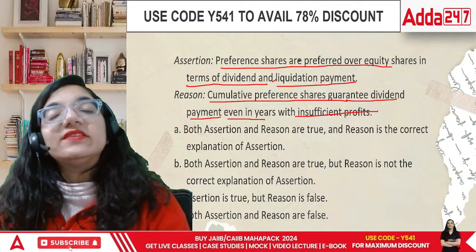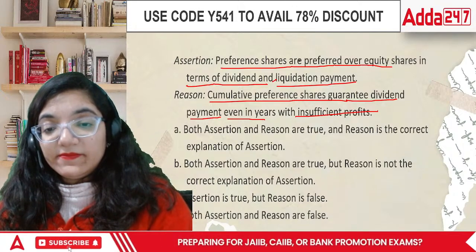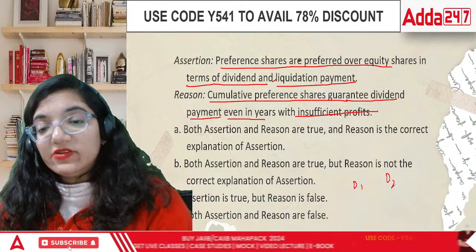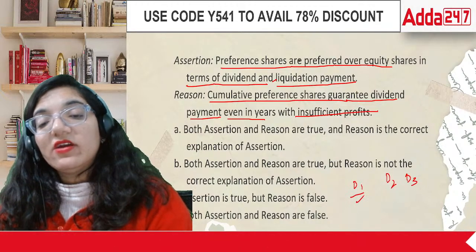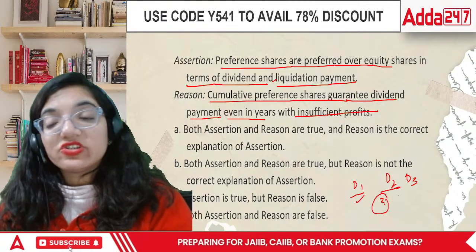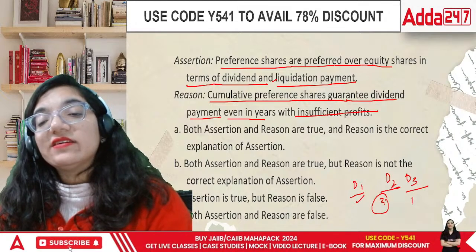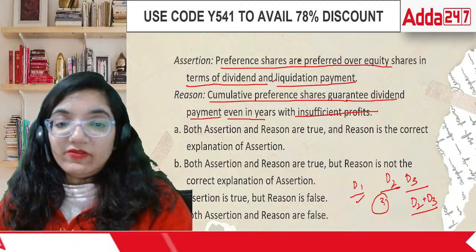And cumulative means in any specific year. For example, we have D1, D2, D3, three different years. The company paid the dividend of the first year but couldn't pay for the second year due to insufficient profit. In the third year, they will pay D2 plus D3. This is called cumulative preference shares.